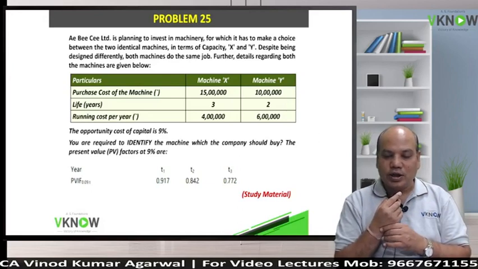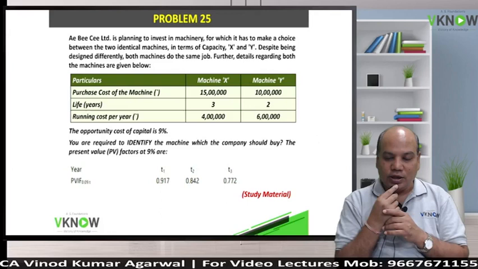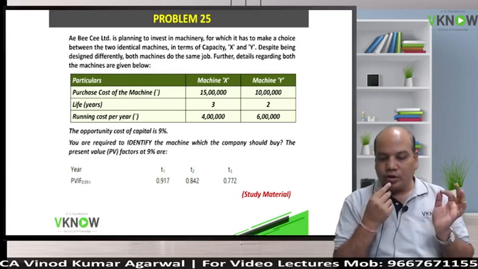Further details regarding both machines are given below. X, Y: cost 15 lakh, 10 lakh. Life 3 years, 2 years. Running cost.